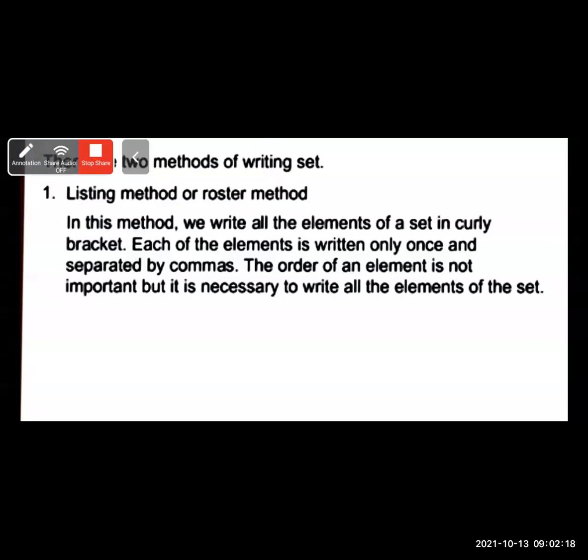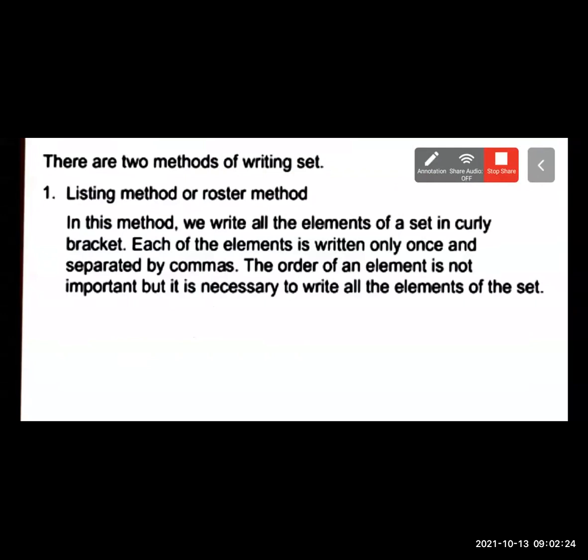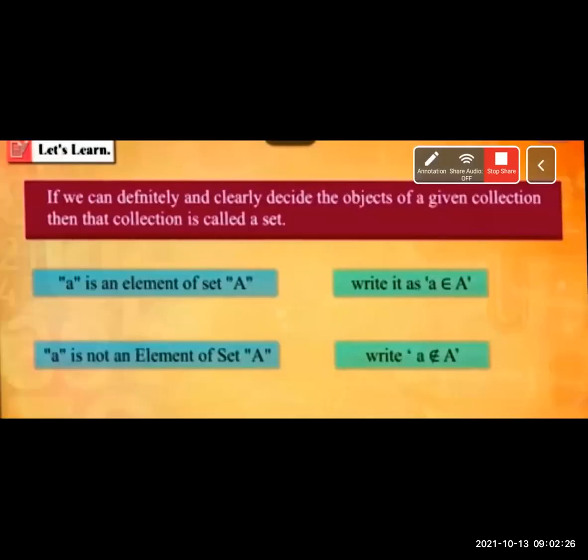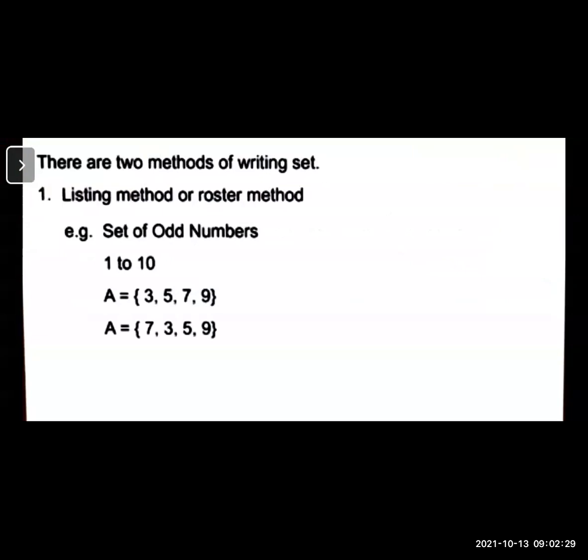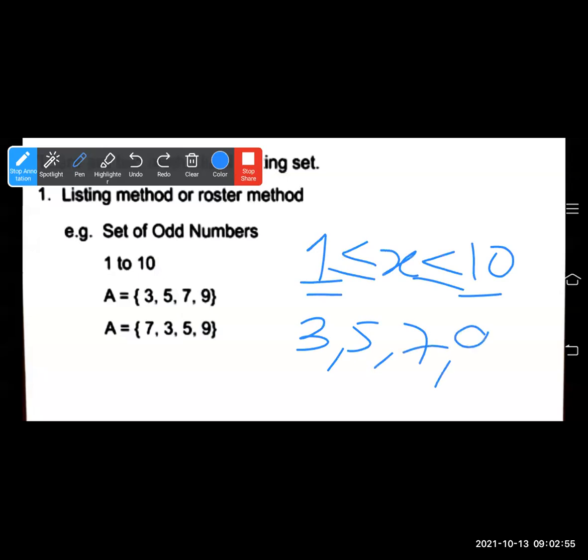So we will learn now how to write the listing method or roster method. See some examples. Listing method or roster method. An example is the set of odd numbers between 1 to 10 can be written as, all the odd numbers are what? Here 1 is not written. Example: set of odd numbers between 1 to 10, meaning 1 and 10 are not included. So the odd numbers are 3, 5, 7, and 9.